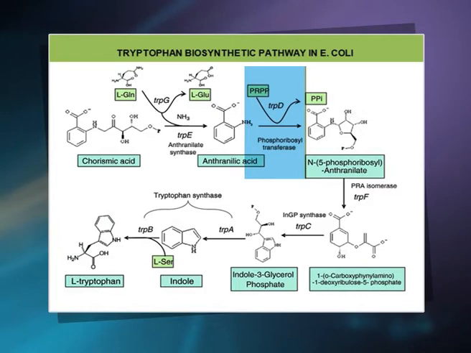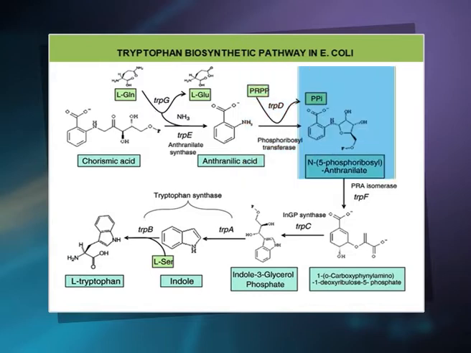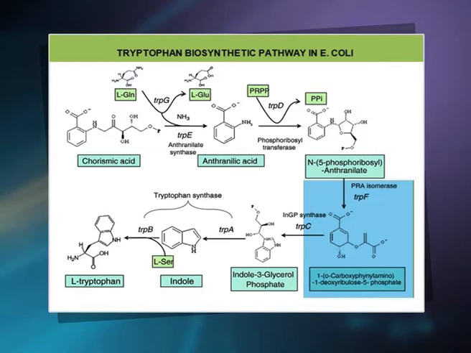The TRPD gene codes for the enzyme anthranilate phosphoribosyl transferase. This enzyme converts anthranilate to N5' phosphoribosyl anthranilate. The next conversion is N5' phosphoribosyl anthranilate to 1-orthocarboxy phenylamino 1-deoxyribulose 5-phosphate, mediated by the enzyme phosphoribosyl anthranilate isomerase, a product of the TRPF gene.